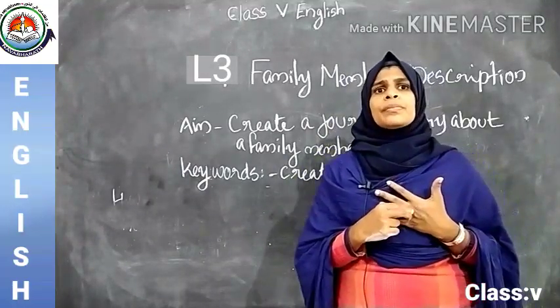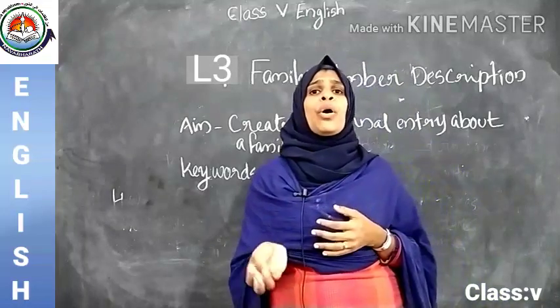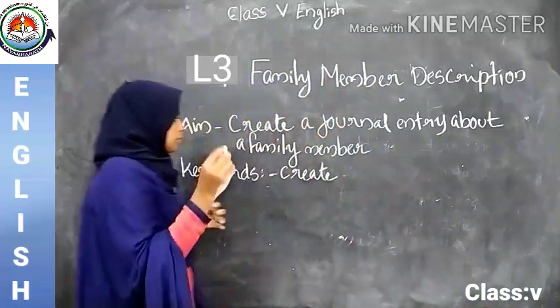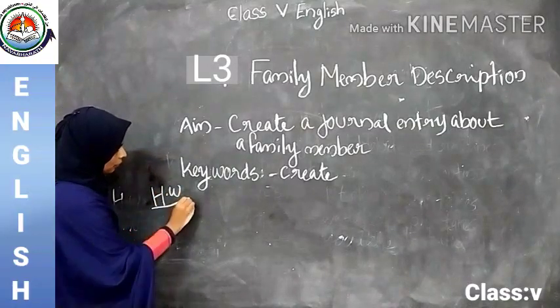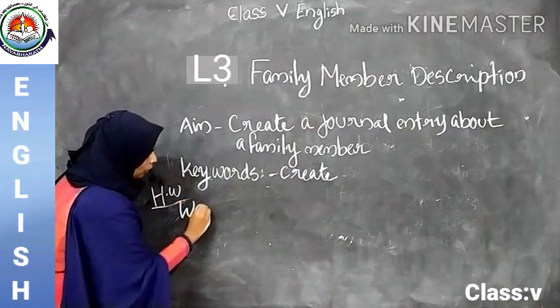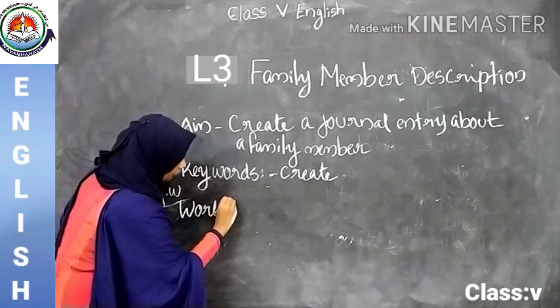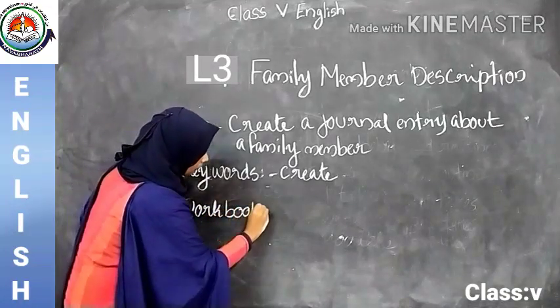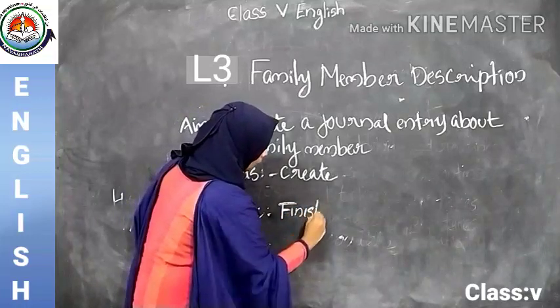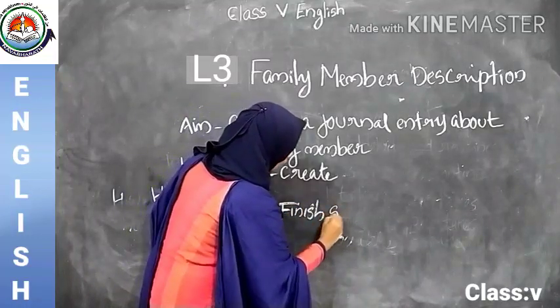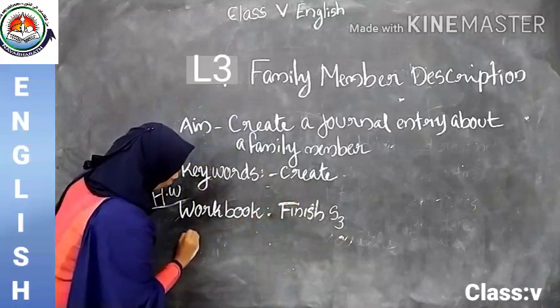So, all you have to note down your homework. Today's homework in your workbook. Finish S3 in your notebook.